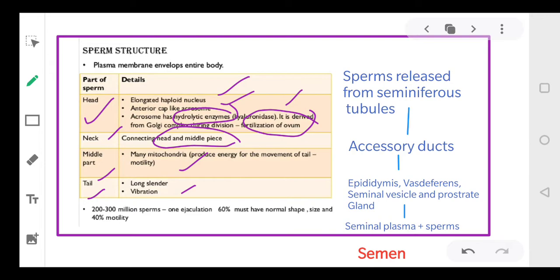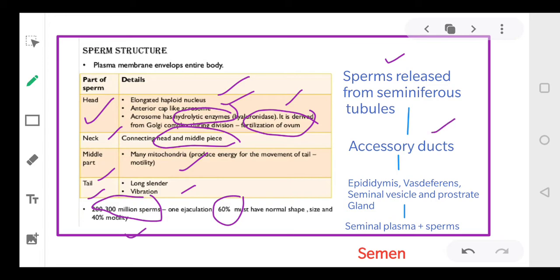Once the sperms are released, one ejaculation consists of 200 to 300 million sperms, and it is mandatory that 60% have normal shape and size, while 40% of them show vigorous motility, meaning they are able to move from one place to another. Once they are released from the seminiferous tubule, they reach the accessory ducts.